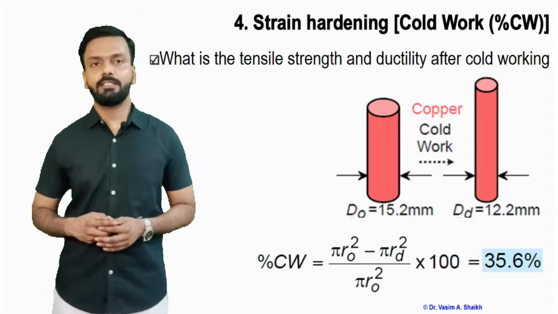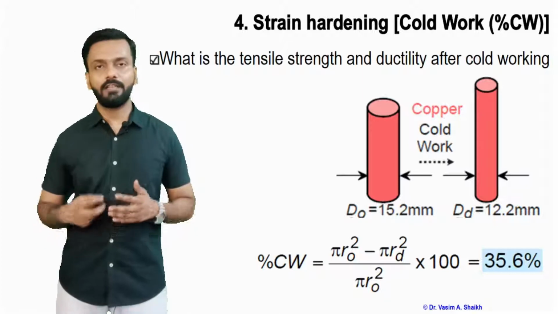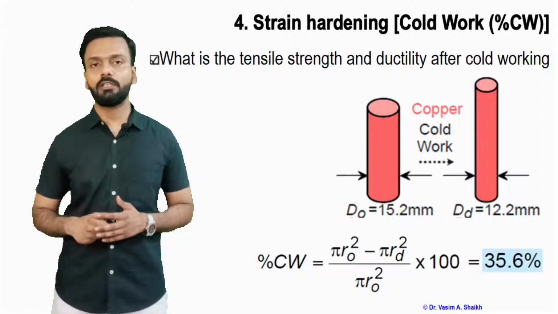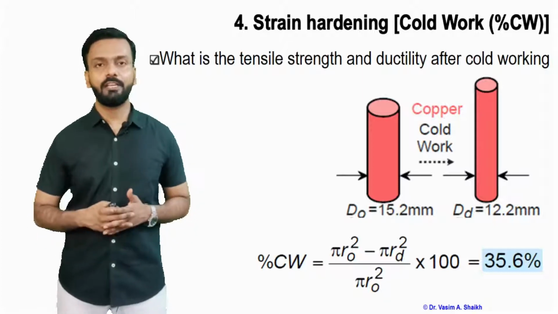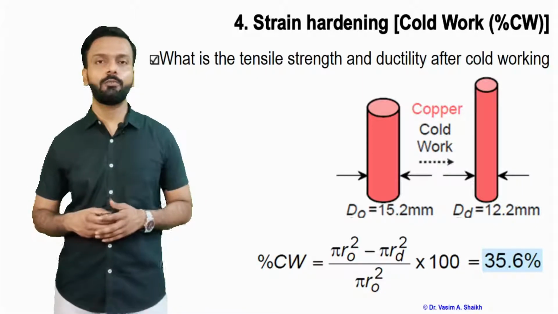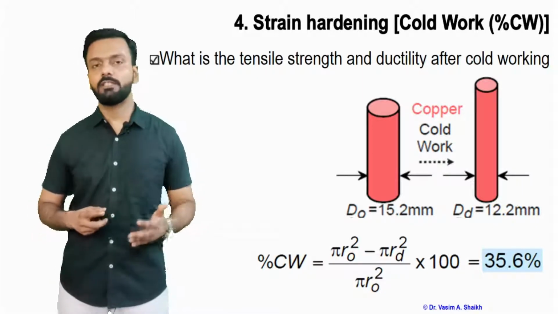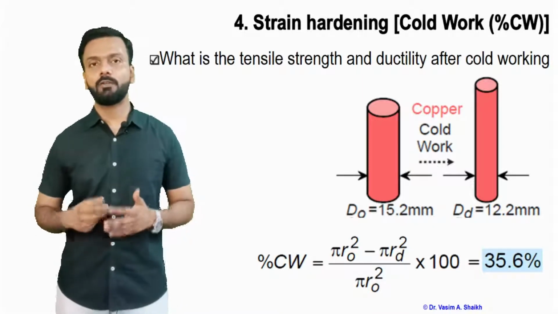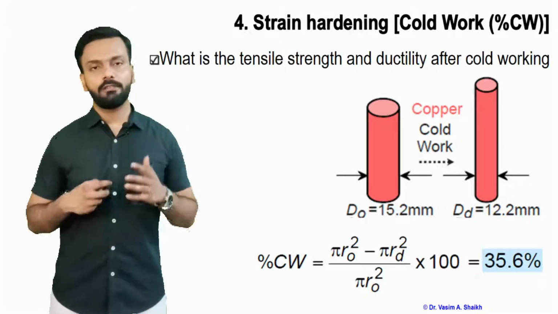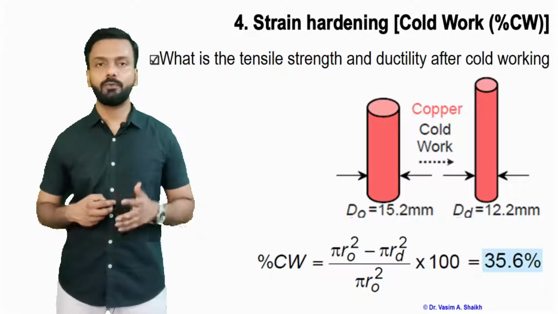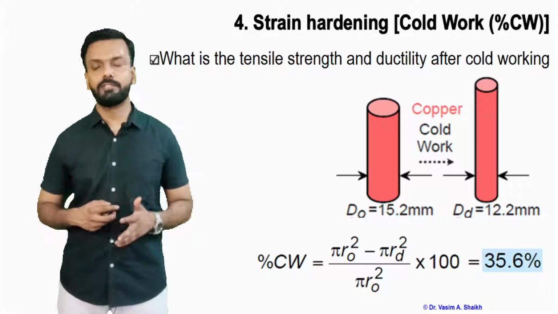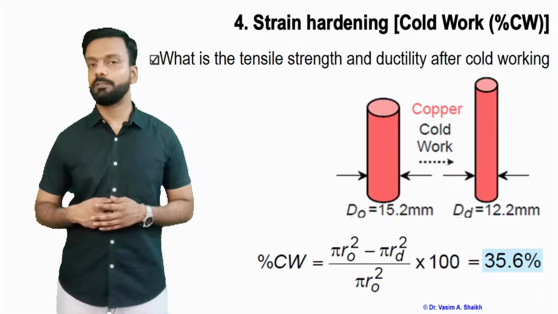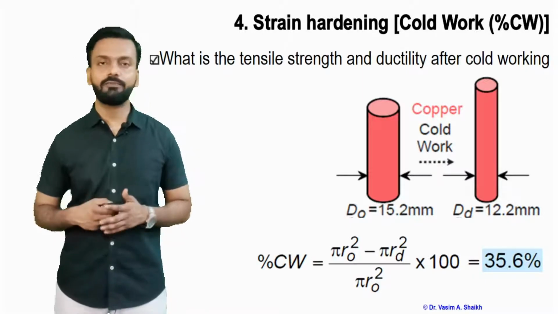So let us see an example. What is the tensile strength and ductility after cold working? Here we have an original diameter of around 15.2 millimeter. After cold working, the diameter has changed to 12.2 millimeter. This is copper which has been cold worked. Then we find out the percentage of cold work. It is around 35.6 percent. So the material has been worked upon, and the cold working is 35.6.